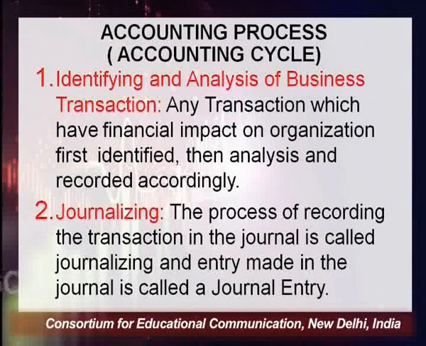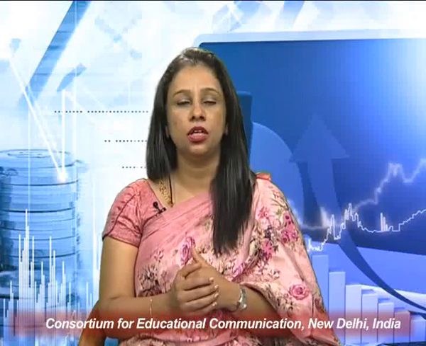The second step is journalizing, which we are going to discuss today. So what is journalizing? The process of recording the transaction. First you have to identify the transaction, whether it can be measured in terms of money or not, or whether it is related to business or not.